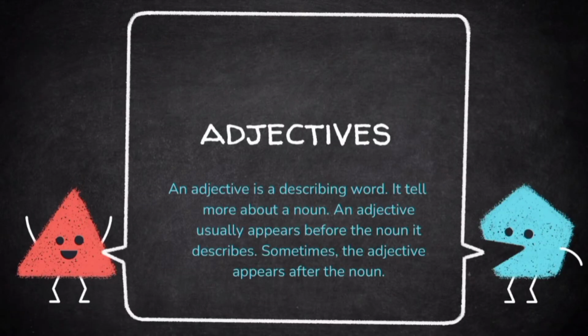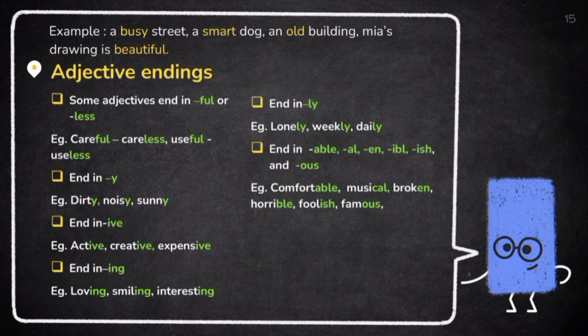Next is adjective. An adjective is a describing word. It tells more about a noun. An adjective usually appears before the noun it describes. Sometimes the adjective appears after the noun. For example, a busy street, a smart dog, an old building, Mia's drawing is beautiful, and many more.